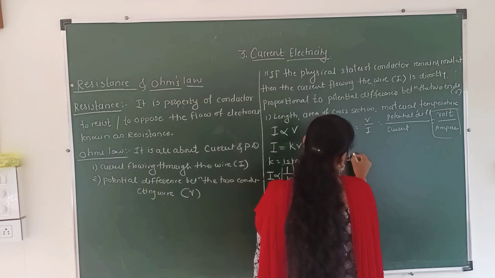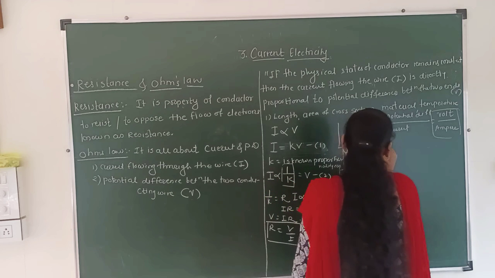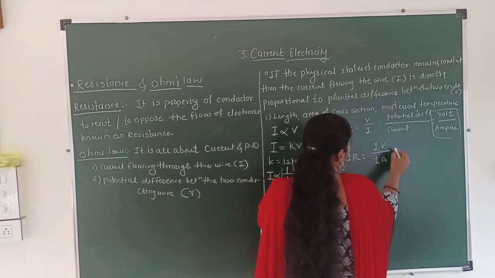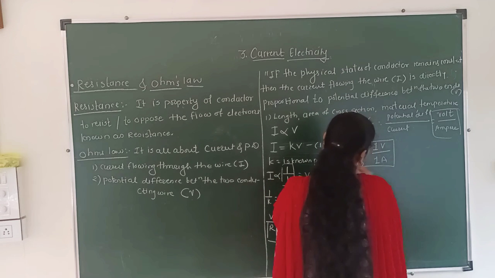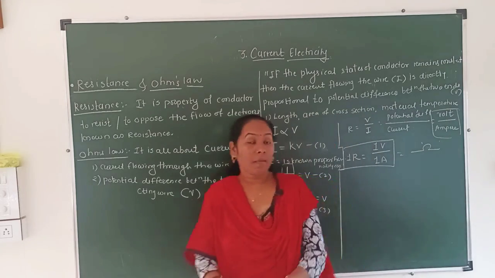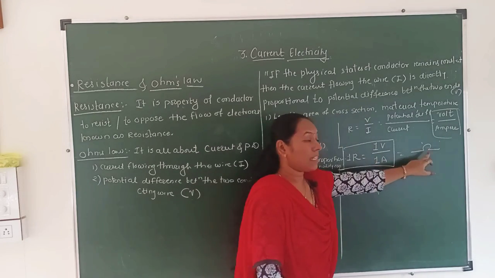So 1 R is equal to 1 V upon 1 A, and the ohm is denoted by this symbol.